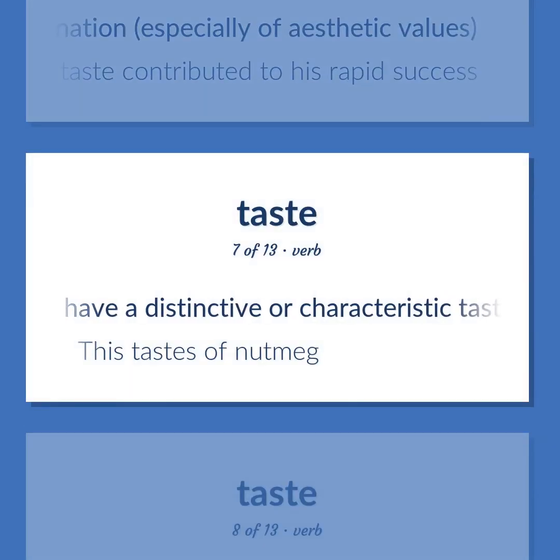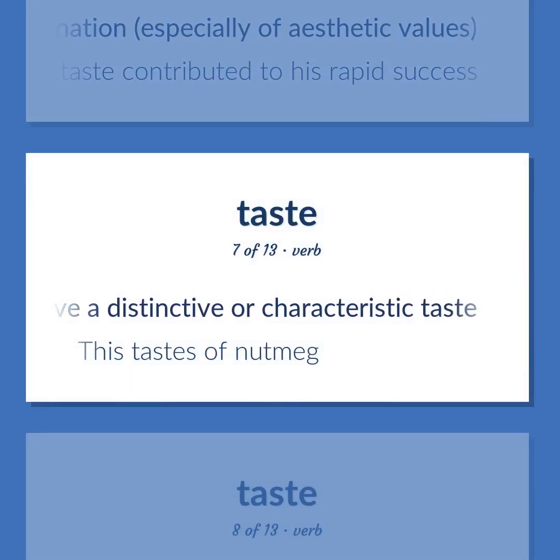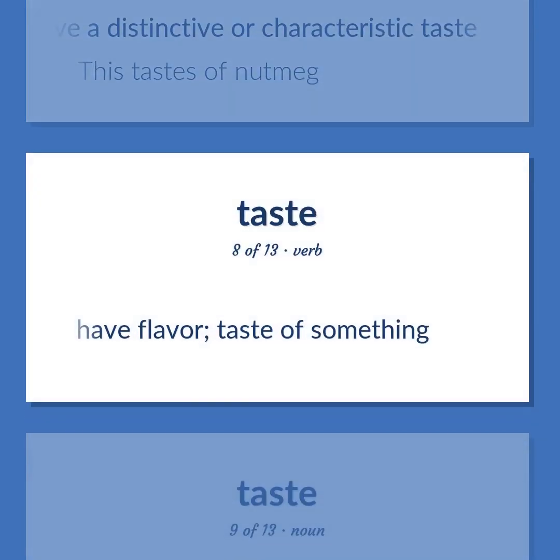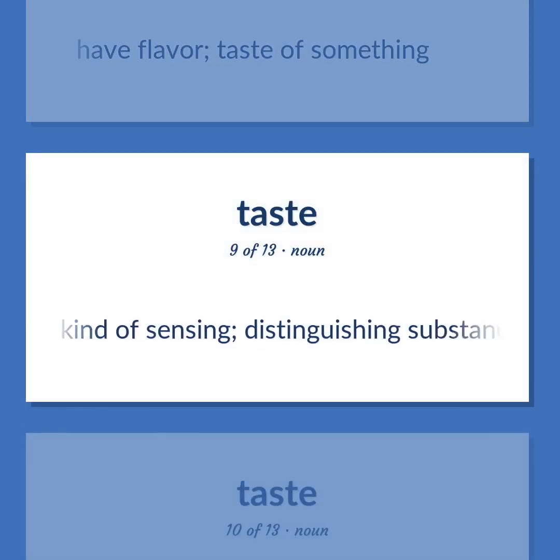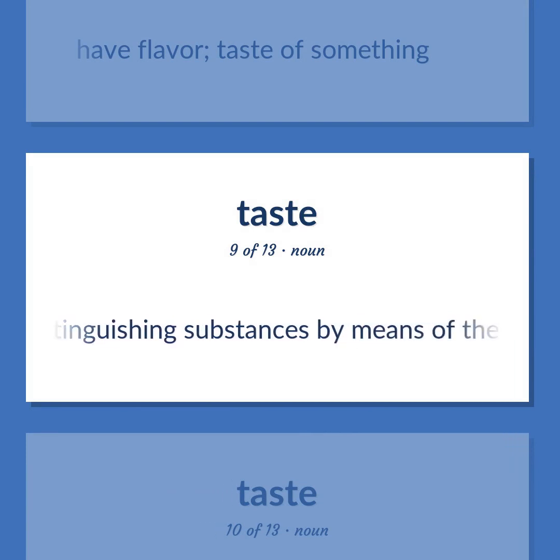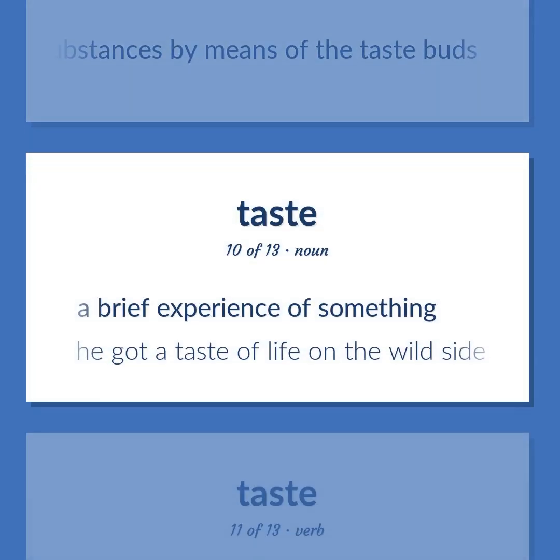Have a distinctive or characteristic taste. This tastes of nutmeg. Have flavor. Taste of something. A kind of sensing. Distinguishing substances by means of the taste buds. A brief experience of something.